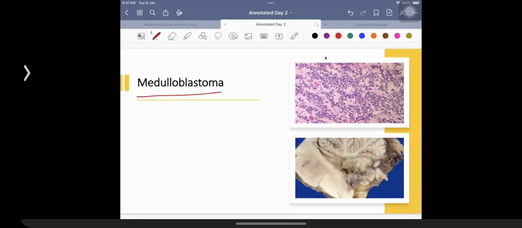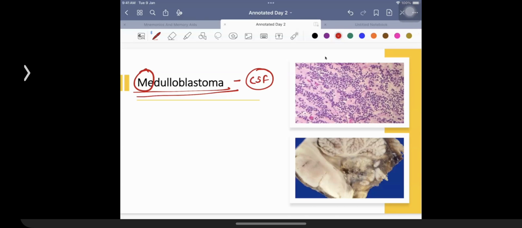Then talking about a tumor which is going to be given the name of medulloblastoma. Medulloblastoma is an example of a tumor that is going to be seen in case of children. Unfortunately, an example of a malignant tumor, not arising from the medulla oblongata. That's an important thing to be kept in mind, arising from the cerebellum. It's an example of a malignant tumor, so it is going to be having metastasis. The typical feature of this kind of metastasis is involvement of the cerebrospinal fluid, so it is associated with